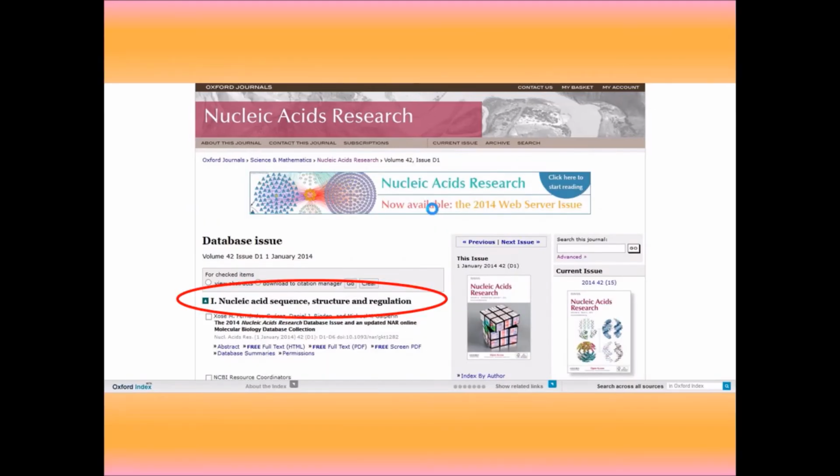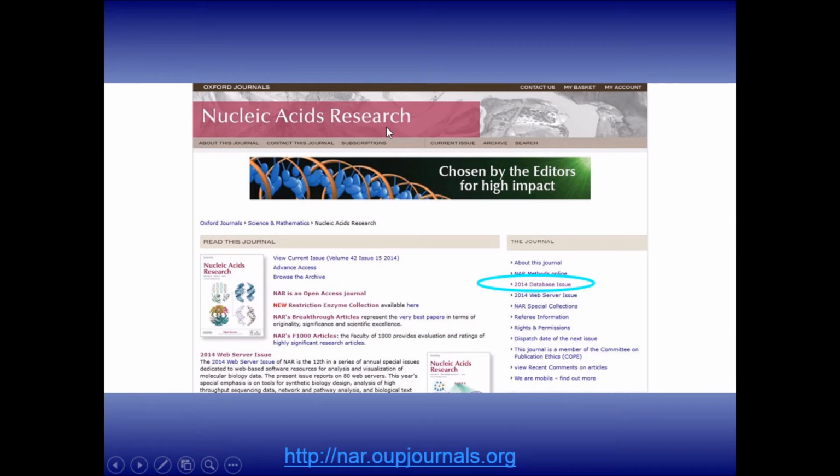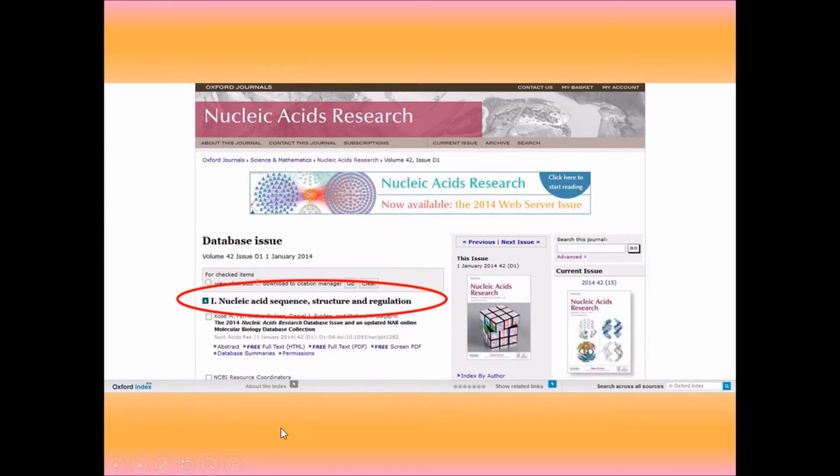And next is Nucleic Acids Research. This is the journal which releases a database issue every year, and each database issue contains much information regarding updates and changes in the databases, and website addresses due to incorporation into the database. It's a free journal, so anybody can get information about databases from it. If you click this database issue, you can go to the page where each database has its own links, through which you can get all the information.